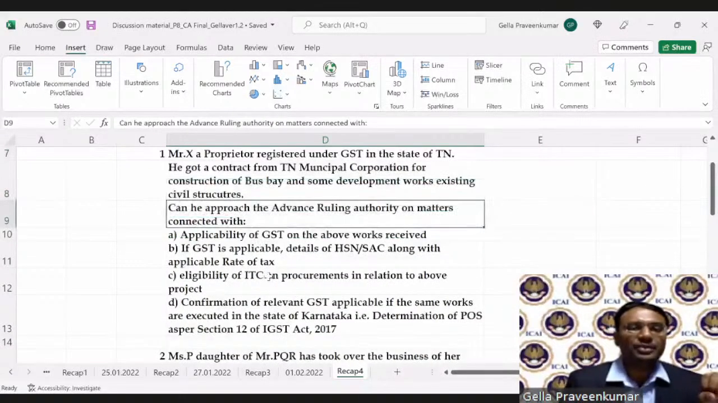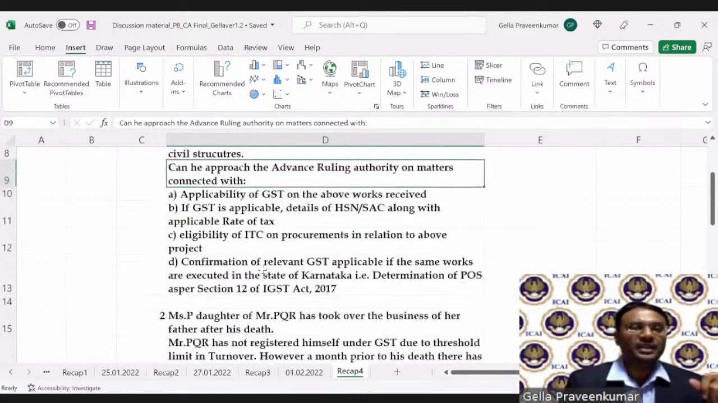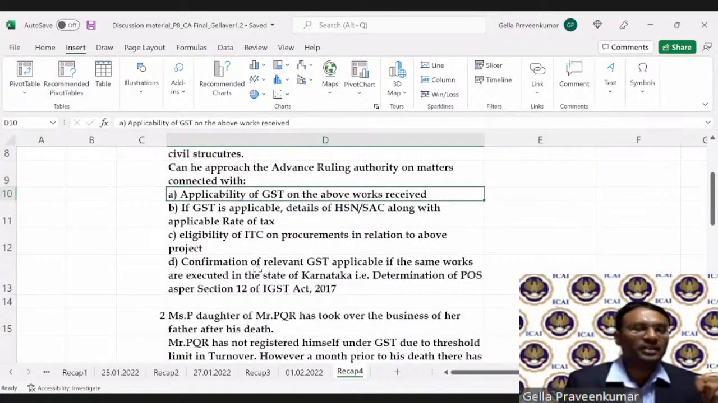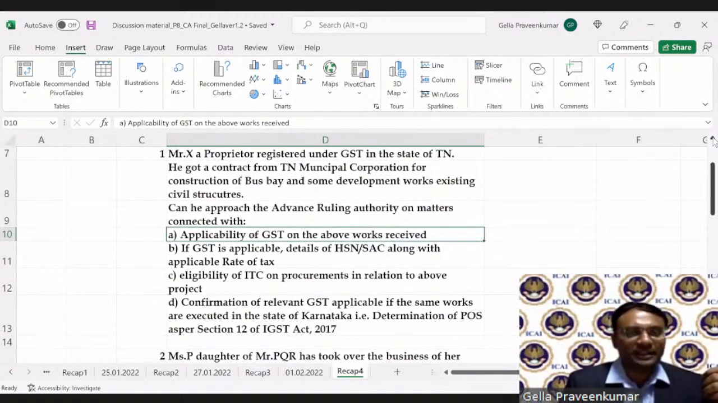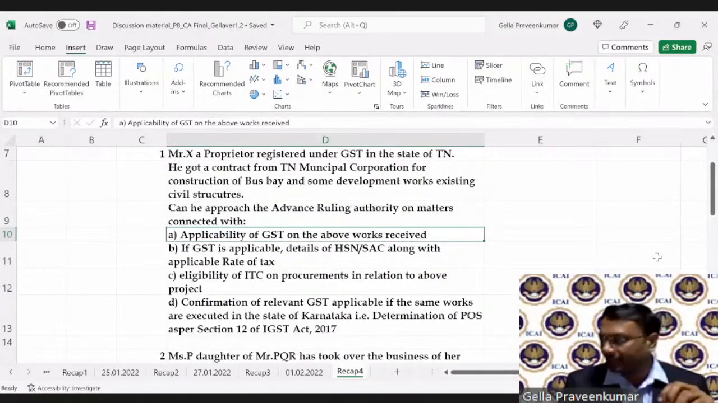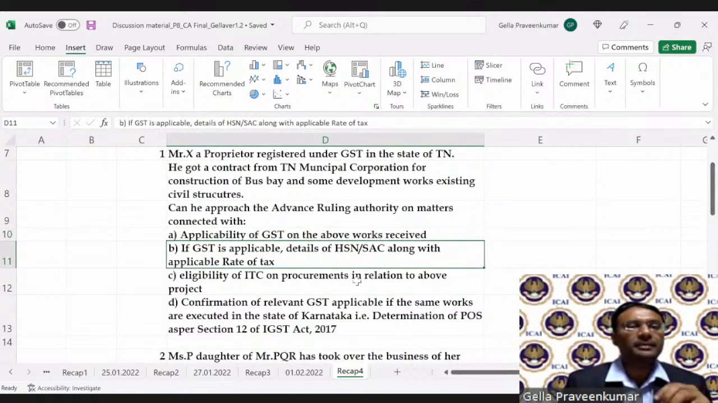Can he approach the advance ruling authority on matters connected with: Point A, applicability of GST on the above works received? That is, whether he needs to charge GST. Is this activity done by Mr. X to Tamil Nadu Municipal Corporation a supply? If it is a supply, what is the classification, and what is the rate of tax? So the first question is in relation to applicability of GST on the works received. Point B, if GST is applicable, what are the details of HSN/service accounting code along with the rate of tax? This is the second question he has framed.